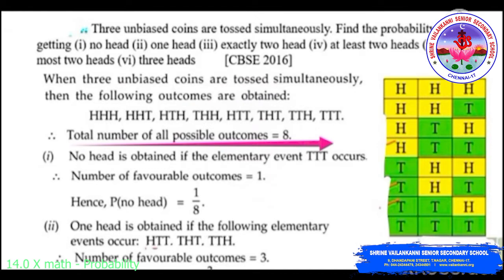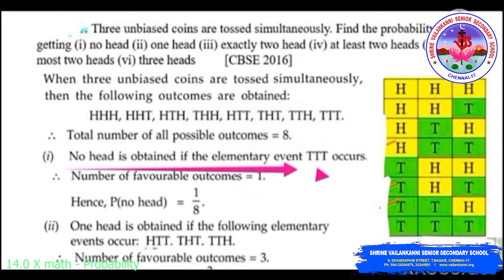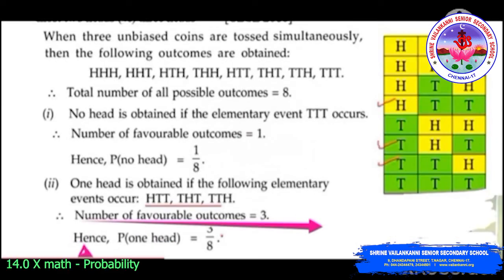Now we want to find the probability of getting no head. No head is obtained in the elementary event TTT, so the number of favorable outcomes is 1. The probability of getting no head will be 1 by 8. The second one, the probability of getting one head. One head occurs in HTT, THT, TTH, so the number of favorable chances is 3. The probability of getting one head will be 3 by 8.